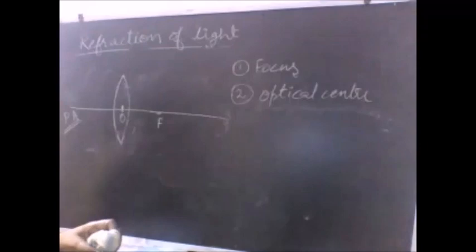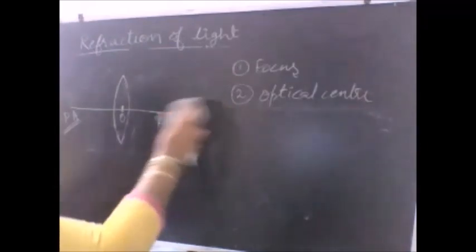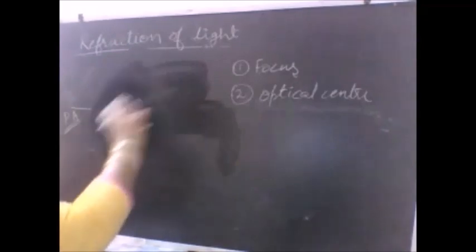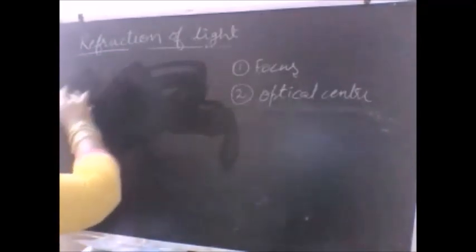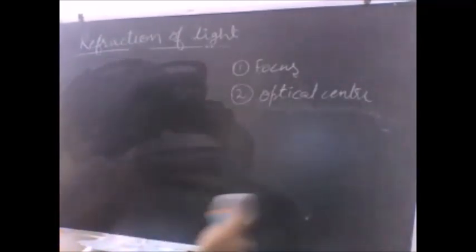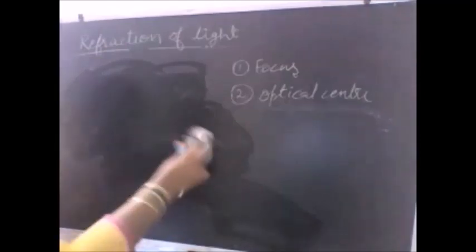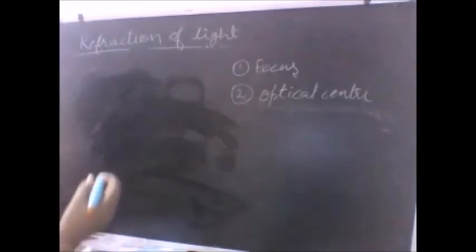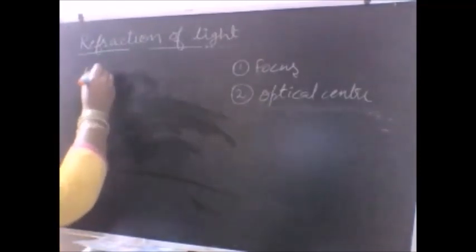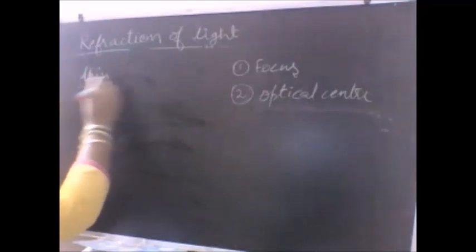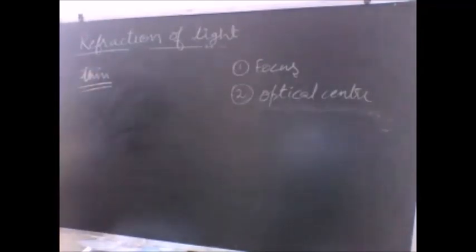One more term is there: in the case of a mirror we define center of curvature. We don't have any term here like center of curvature because there is not one center. There are two spheres and there are two centers of curvature. In our 10th class, we have the case of the thin lens only. So in the thin lens case, there is no need to define a center of curvature.